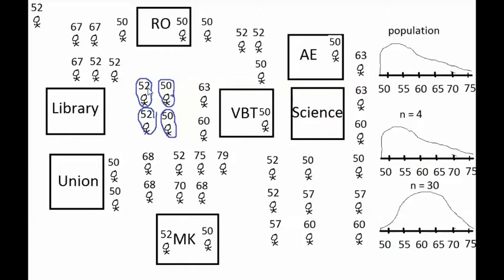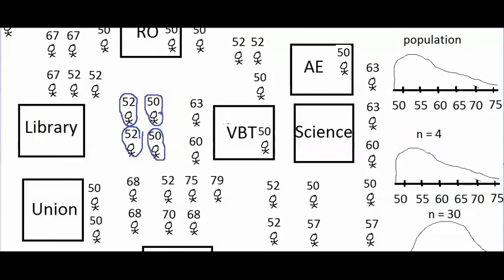And what if the heights of the population are positively skewed like they are here, and I take a small sample of 4 students from the population, I record their heights, and I calculate the mean of my sample. These 4 people in my sample have a mean of 51 inches. If I recorded the heights of these 4 people and calculated the mean, it would come out to 51, because if you add these 4 numbers and divide by 4, it comes out to 51.